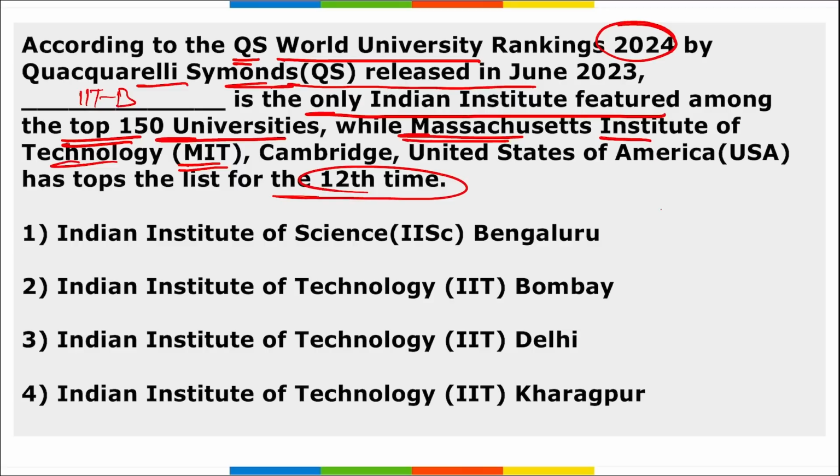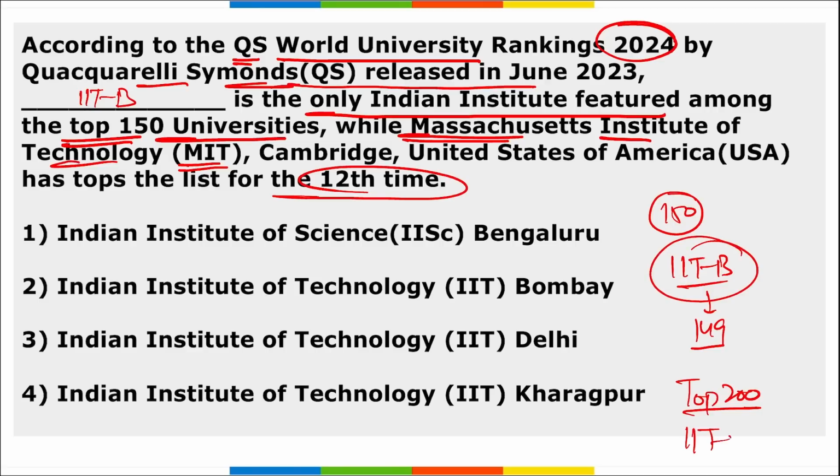So the only Indian institute listed in the top 150 universities is IIT Bombay, and its rank was 149th. If we talk about the top 200 universities, there were two universities from India, IIT Bombay and IIT Delhi. So coming back, answer this, it is your IIT Bombay that is the only Indian institute in the top 150 universities, and MIT has secured the top position, Cambridge University the second, and Oxford University the third position.